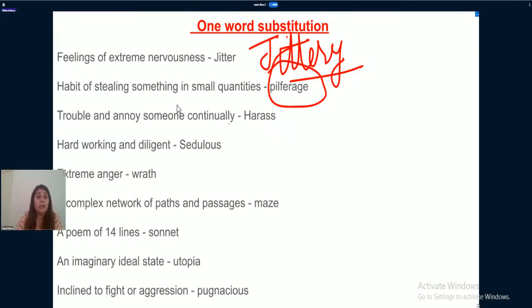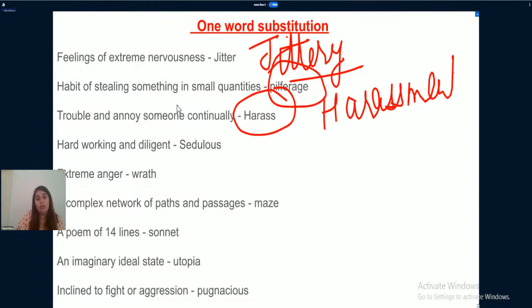Trouble and annoy someone continually. To continuously annoy someone, to continuously irritate someone is known as harass. Or you must have heard another word, harassment. Hardworking and diligent. Someone who is very hardworking and someone who is very careful is known as sedulous. Extreme anger, the anger in which someone can destroy each and everything, is known as wrath.